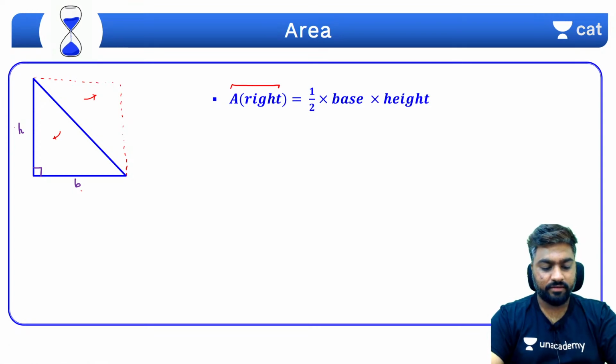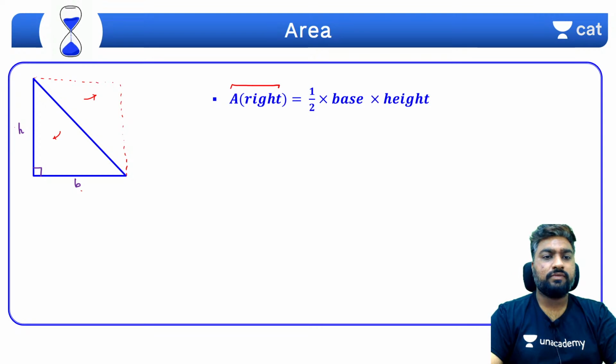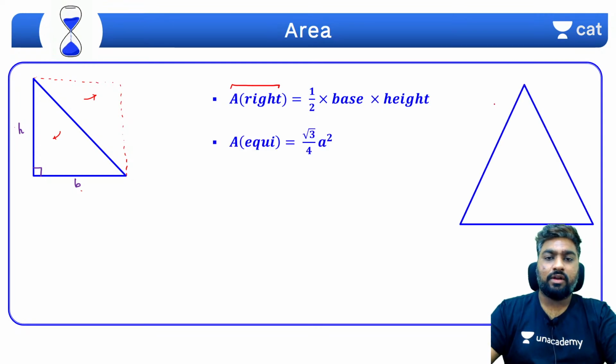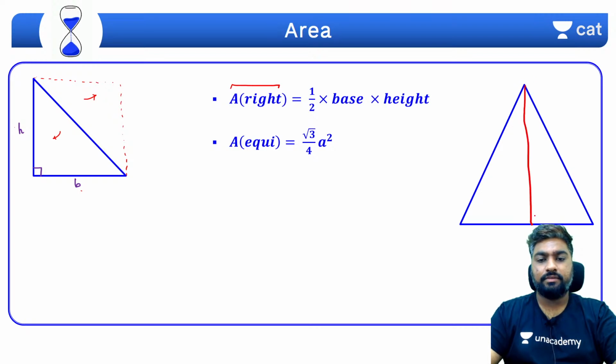Hello Kanav. Okay, so this is for any right triangle. Now this can be used for any other triangles also. Any triangle that is not right, that is not 90 degrees, what can you do there? You can form a perpendicular.